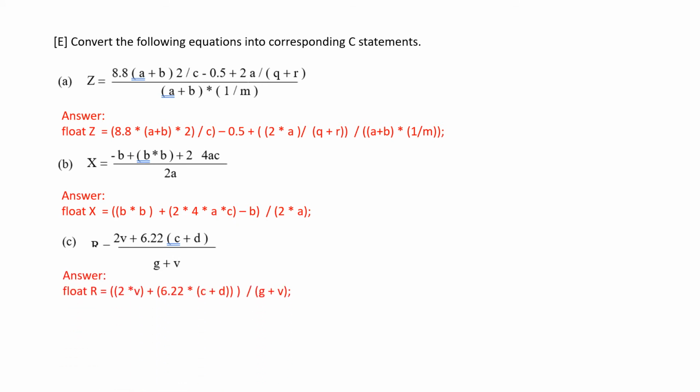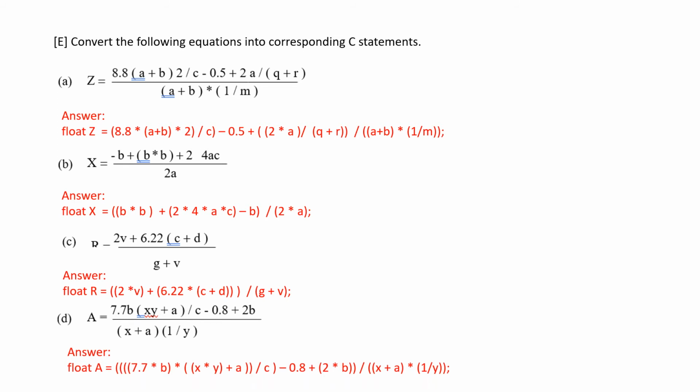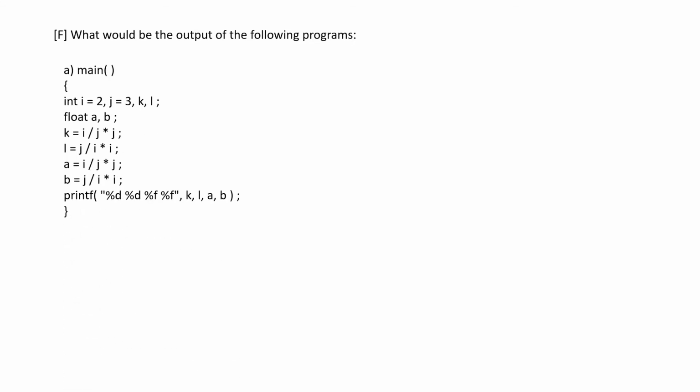And next one, similarly 2 into v plus 6.22 into c plus d, and the whole thing divided by g plus v. Next one, similarly an asterisk here and an asterisk here, and braces before doing the division by c, and then minus 0.8 plus 2 into b, and then followed by braces for the denominator. And the next section is we need to predict the output of the following programs.